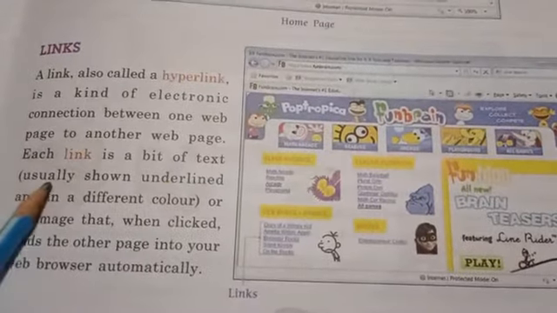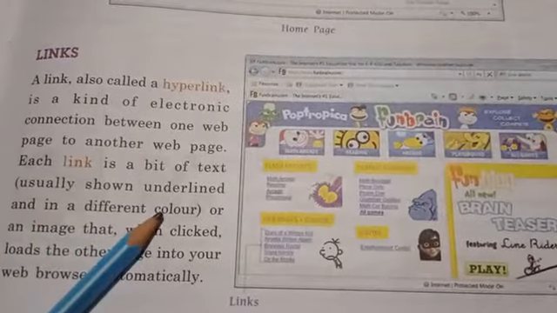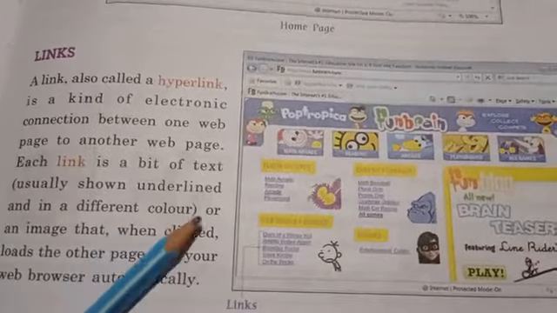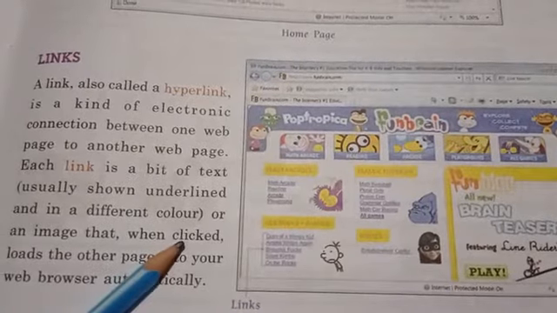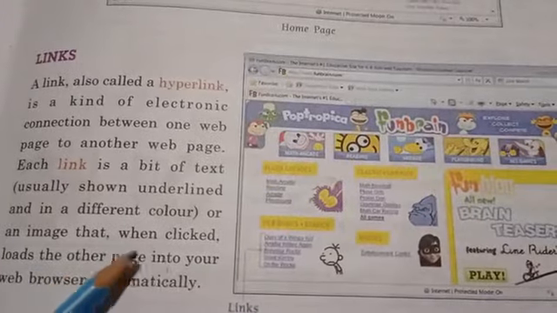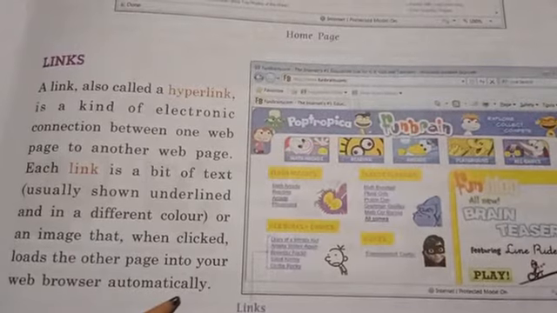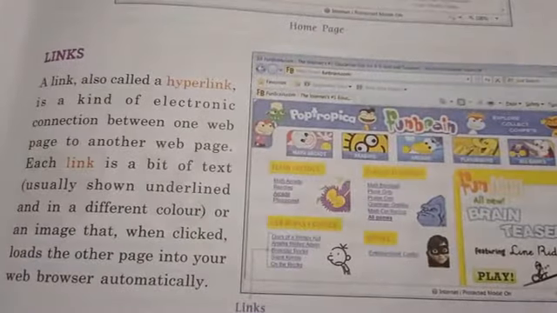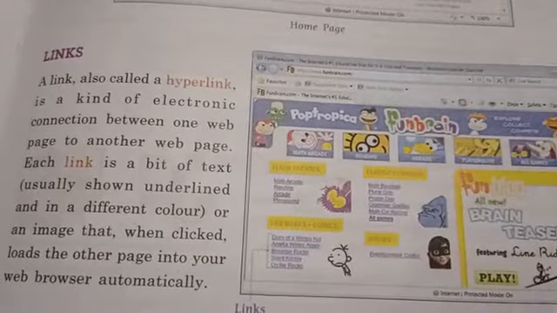Each link is a bit of text, usually shown underlined and in a different color. It can be a different color or it can be underlined. Or it can be an image that, when you click it, loads the other page into your web browser automatically. Here you can see different colors. You can click on them and open the next page.